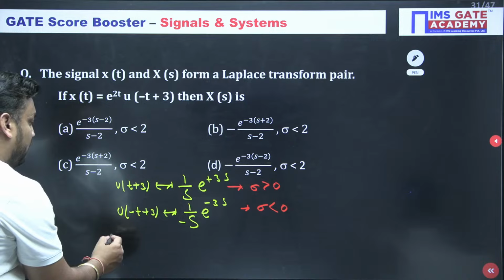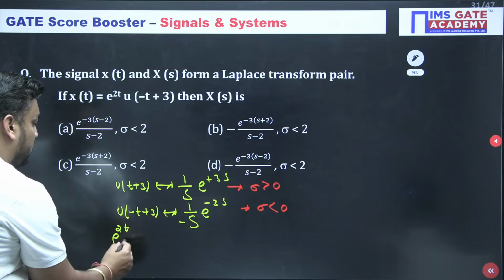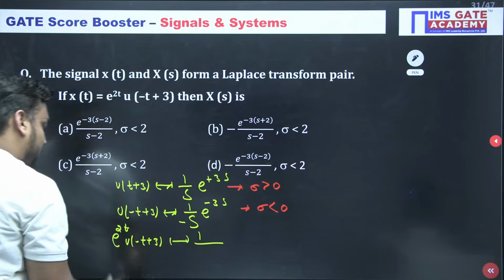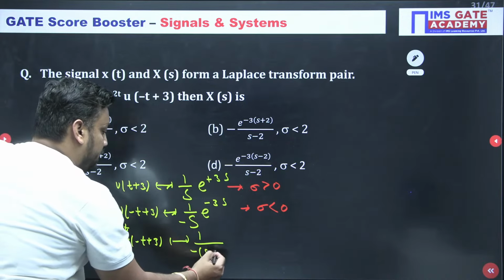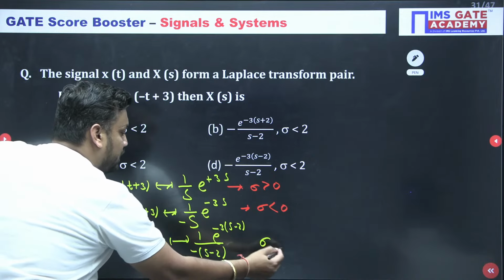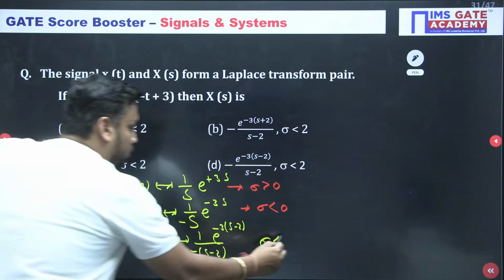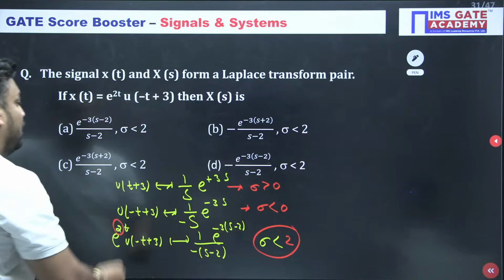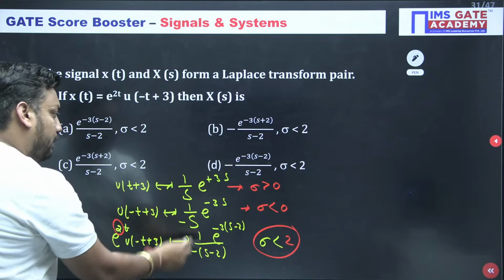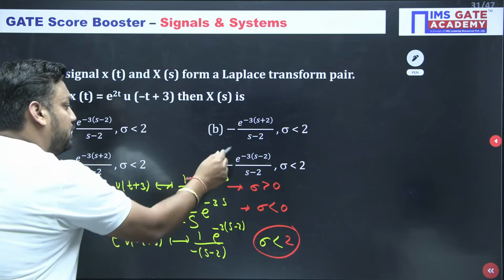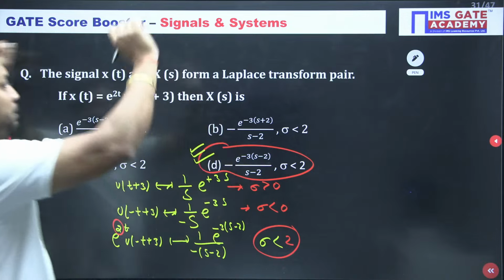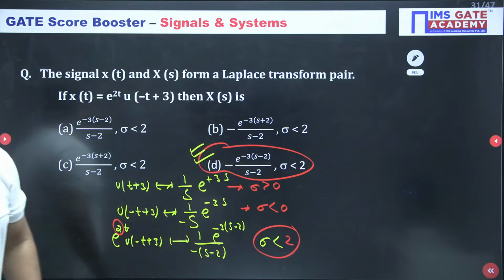And finally, if you apply frequency shifting, e^(2t) u(-t+3), it will be 1 upon wherever s is replaced with s-2. So -1/(s-2) and e^(-3(s-2)), and ROC sigma is less than whatever the multiple of t is, 2. So sigma less than 2. So ROC sigma less than 2 first of all, and the answer is minus 1 upon (s-2) e^(-3(s-2)). Exactly D for Delhi, guys. Exactly answer D for Delhi. Shabash.